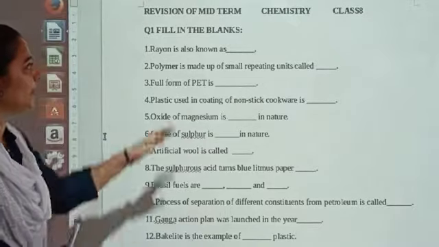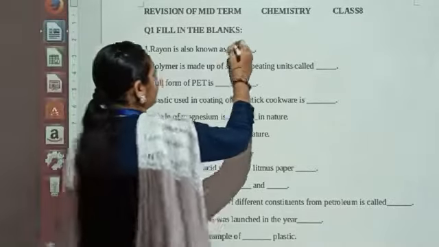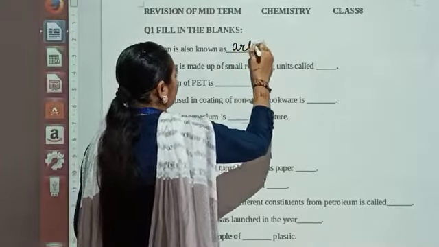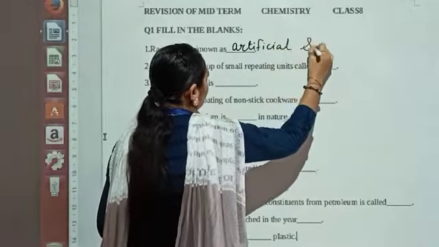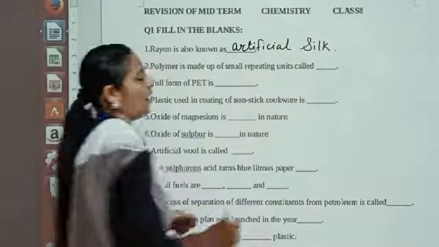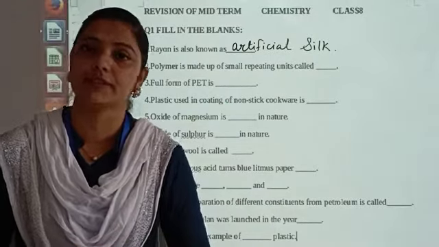So what will be the name of the rayon? Rayon is known as artificial silk.